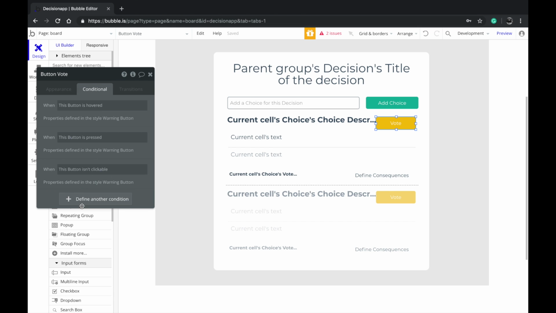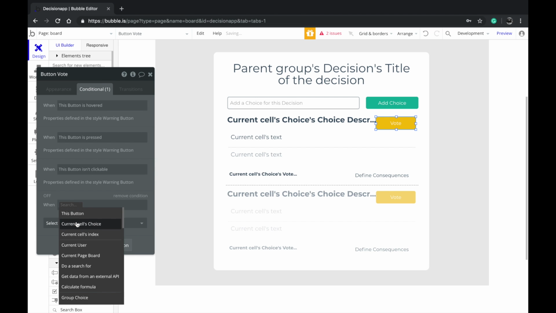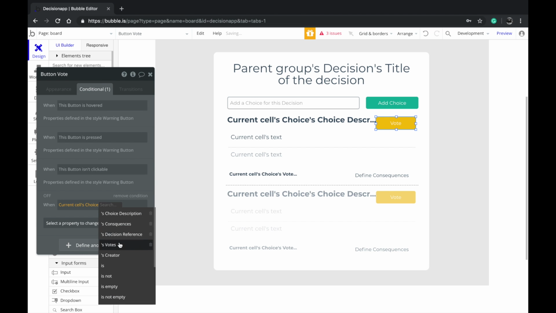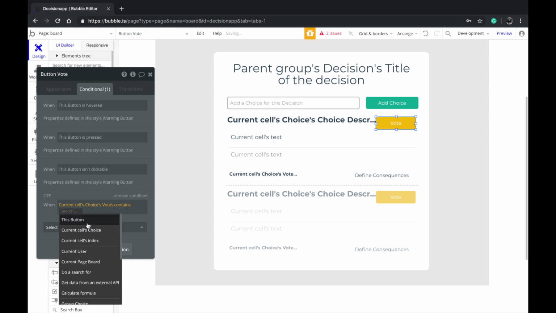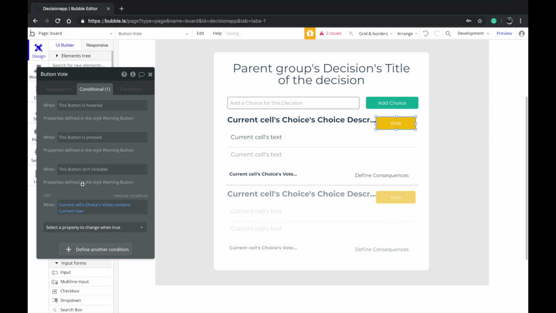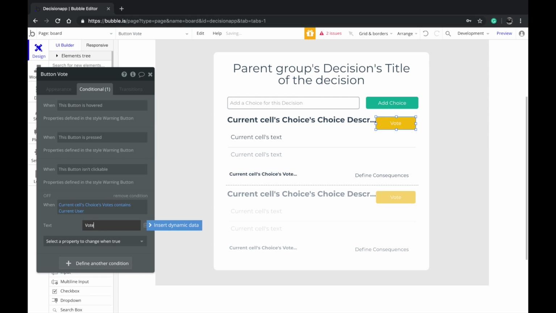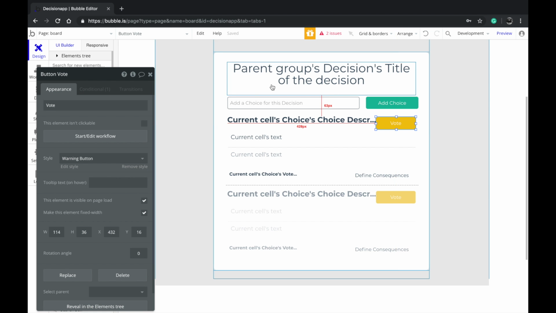One thing that's remaining is you want to say when the current cell's choice's votes contains the current user. What I mean by that is if the user has already voted for this, then you want to change the text to voted. And if you want to, you can say unvote or whatever. I don't know what's the other option for that. Okay, so let's leave it like this.